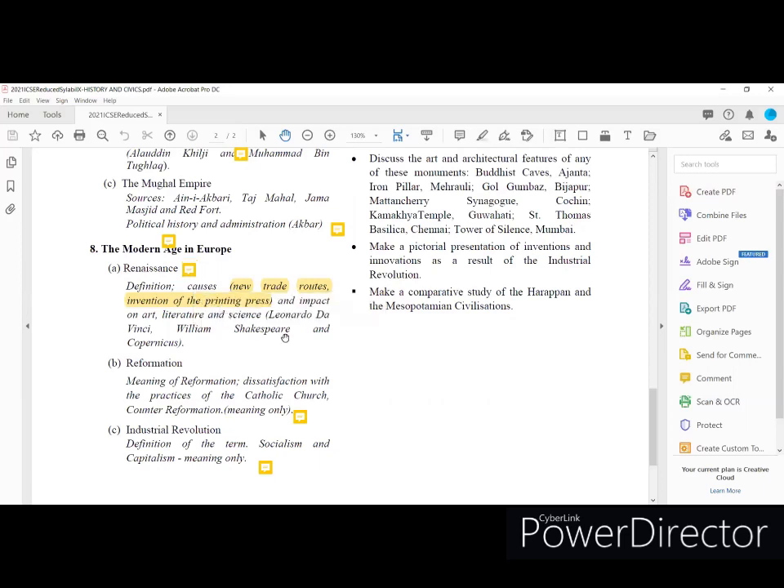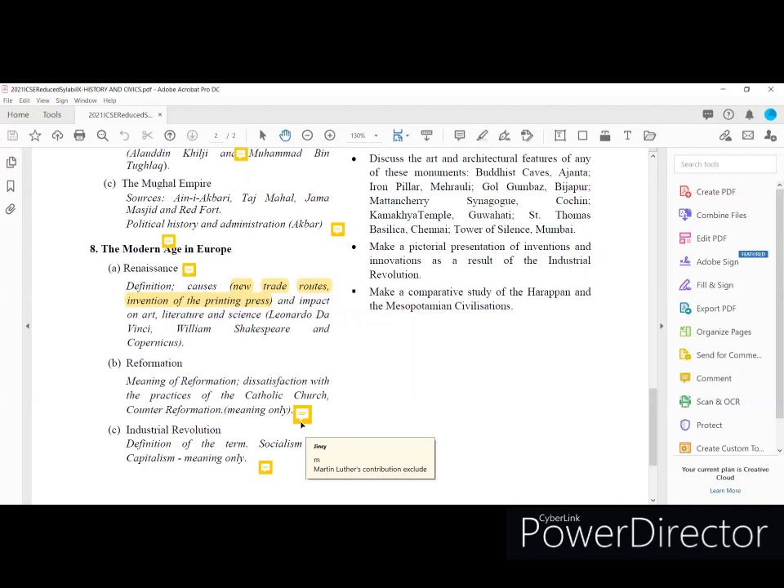Renaissance. The other parts which are given here, new trade routes, invention of the printing press, and impact on art, literature, and science, the contribution of Da Vinci, William Shakespeare, and Copernicus, are included and are there in the syllabus. You have to focus on this part also for your examination. Only the capture of Constantinople and decline of feudalism are excluded. So this is about the Renaissance.